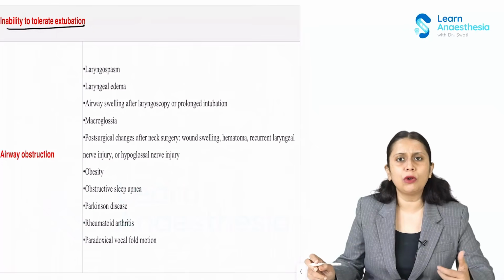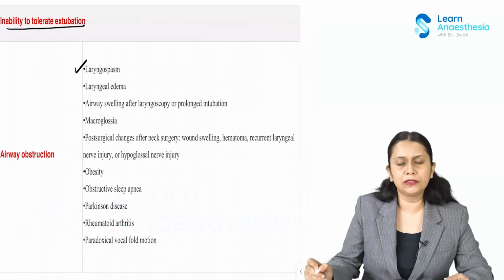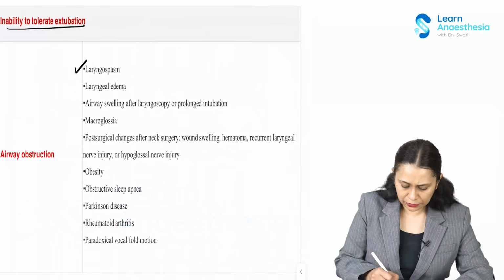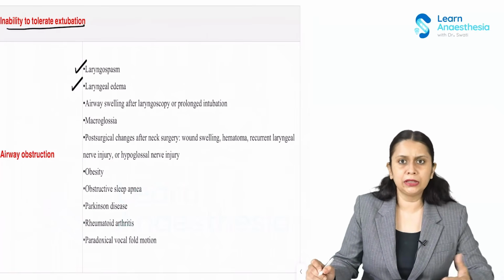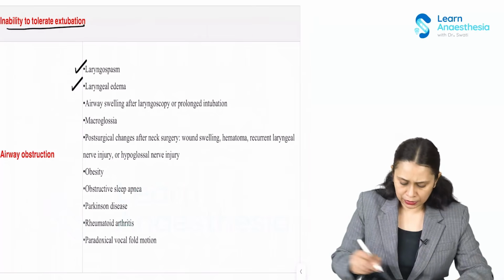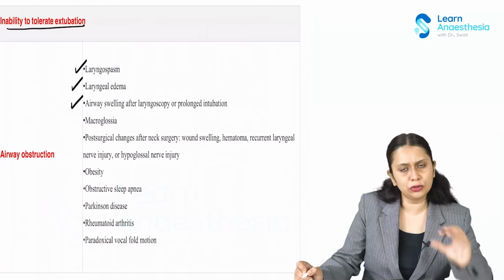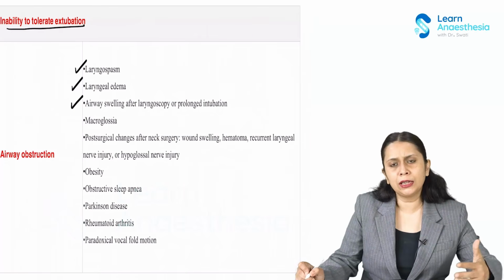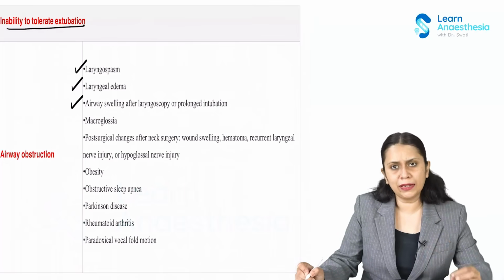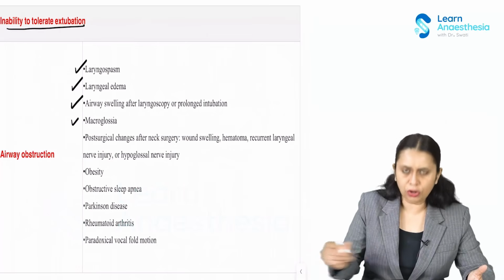Now, the patients who are at risk of airway obstruction: airway obstruction because of laryngospasm, or laryngeal edema, surgery near the larynx, or intraoral surgery resulting in laryngeal edema. Then airway swelling after laryngoscopy or prolonged intubation. So during intubation, if we took a long time and we suspect airway swelling because of the prolonged attempts which we took. Then macroglossia.